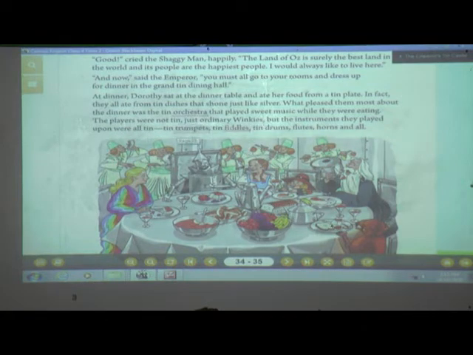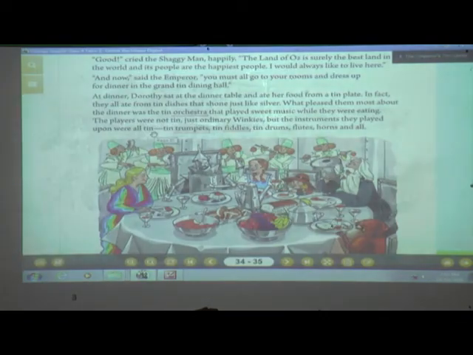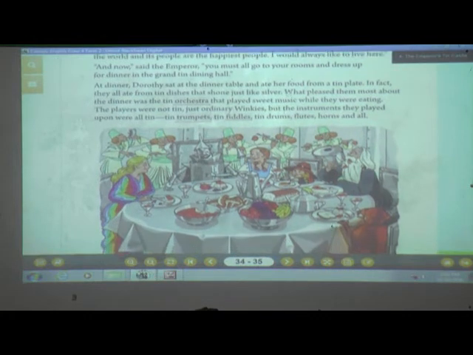And what pleased them most, what they liked the most, was a tin orchestra. Can you see here some people? Yes, they are doing something. What is an orchestra, students? It's a group of musicians playing together, meaning there is no silence over there. All the instruments are also made of tin. And this tin orchestra played sweet music while they were eating.